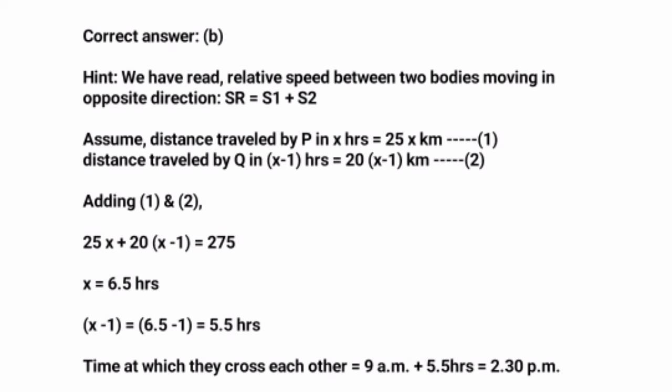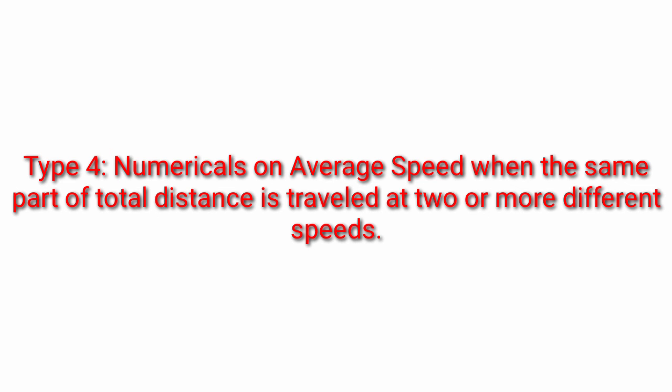So x minus 1 is equal to 6.5 minus 1, which is 5.5 hours. Now we have to find the time. So we know that the journey was started at 8 am, so we add, and we get the answer as 2:30 pm.